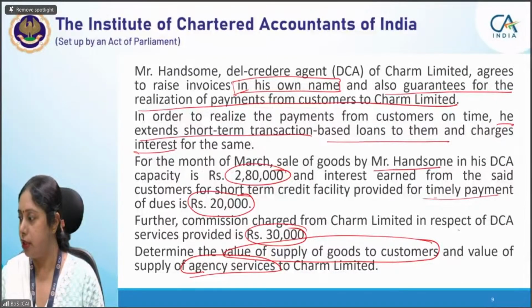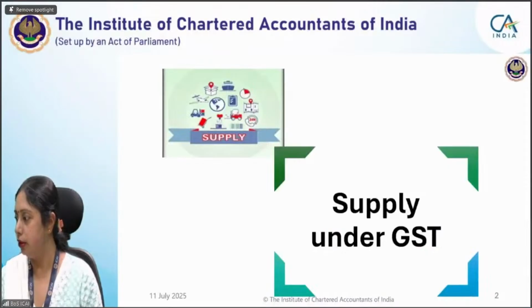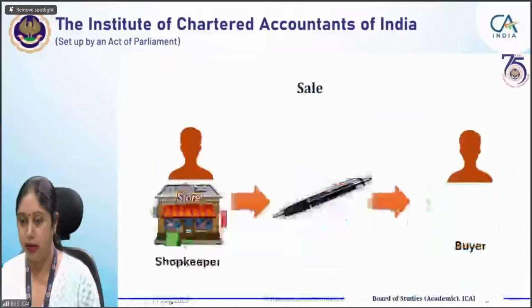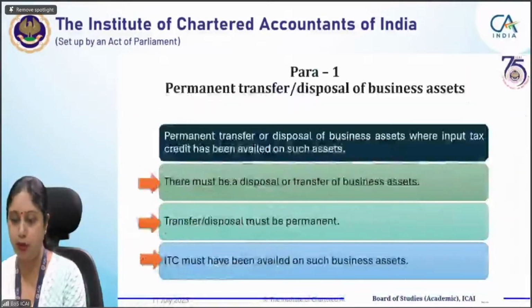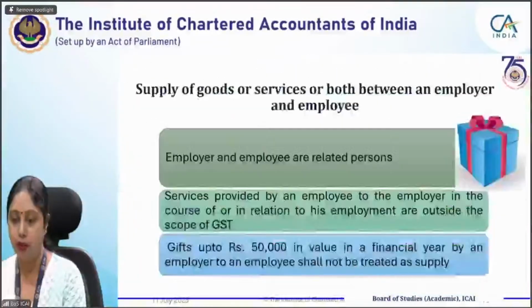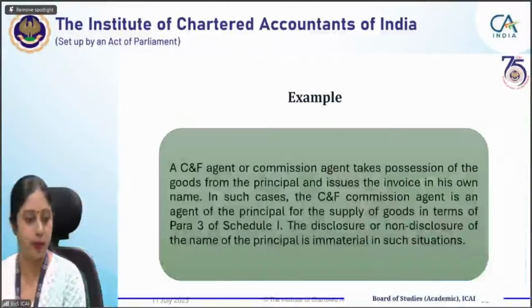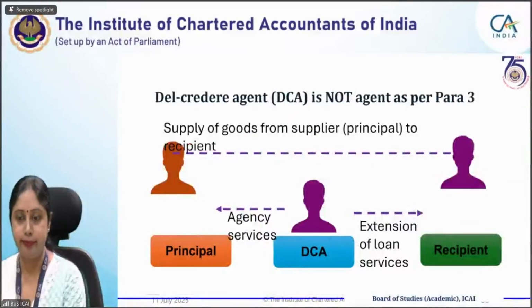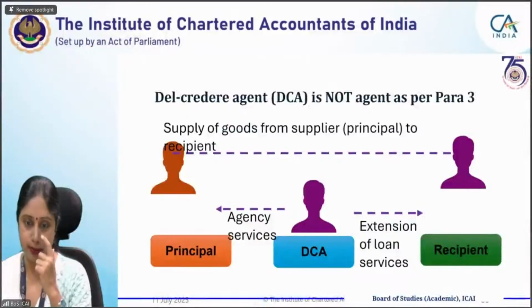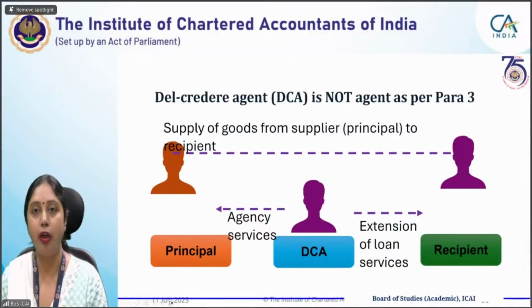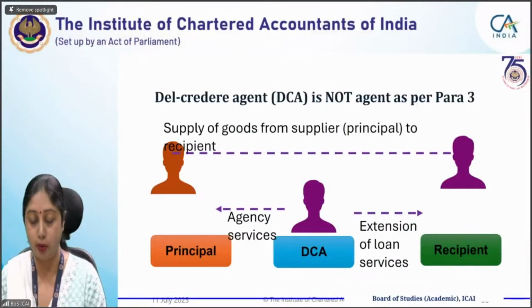I will take you to a pictorial representation of this particular circular because I want all of you to understand this circular in detail. So in del creditor agent, there are 2 cases. One is the del creditor agent is not an agent as per para 3, which is not the case in our question. But for your understanding, I'm just quickly going through this point.